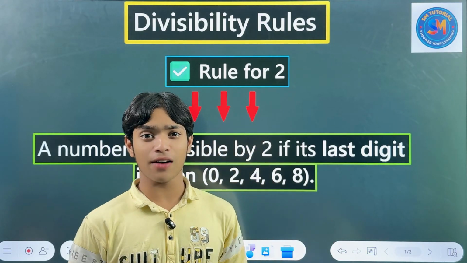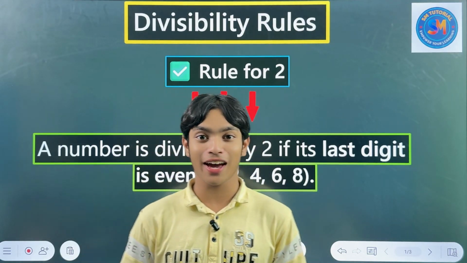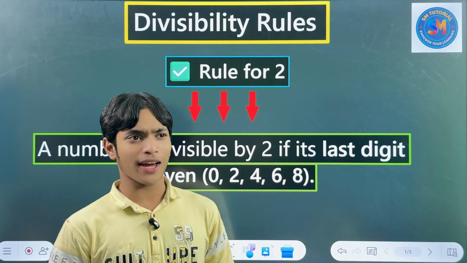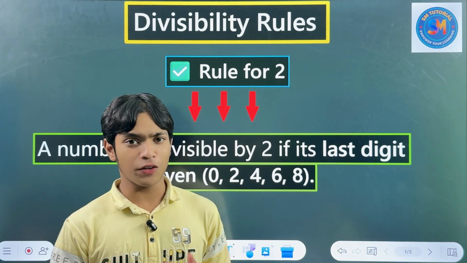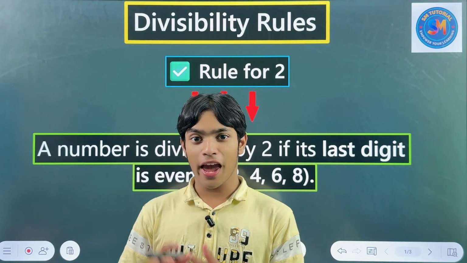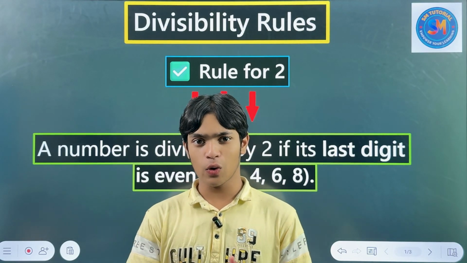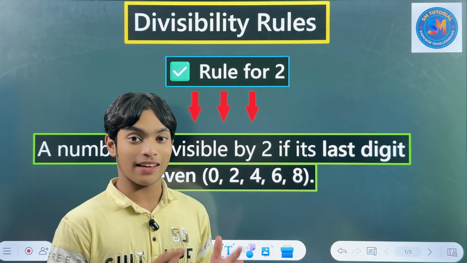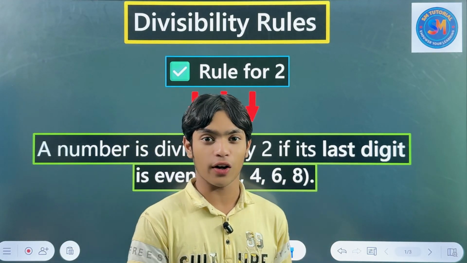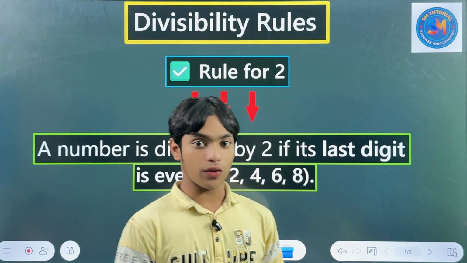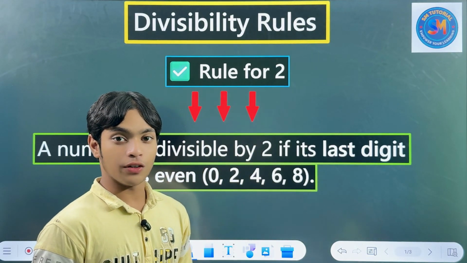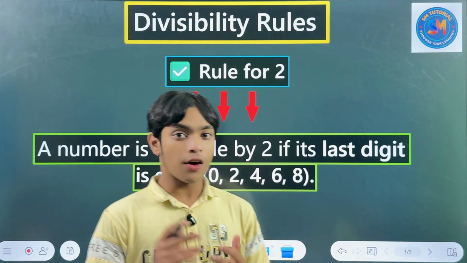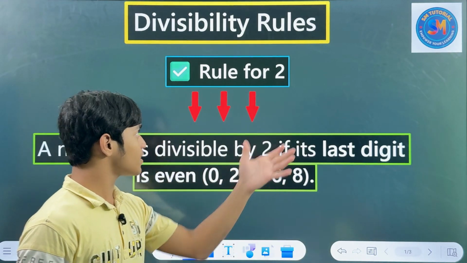No, you won't have enough time to do this. Suppose I'm giving you 51,869. You will need so much time to determine if it is really divisible by 2 or not. But if you know the formula of divisibility, you can solve it very easily. Okay, so first of all, let's see what this rule is.